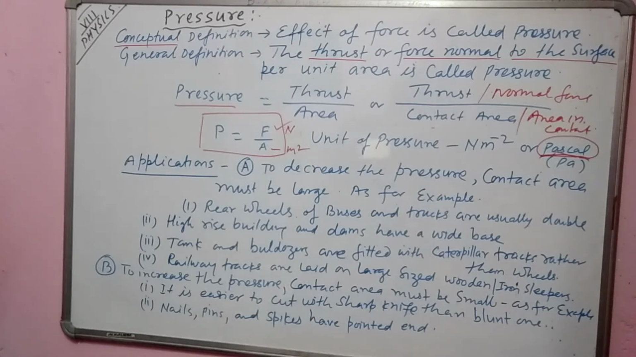pins and spikes have pointed ends, so that when force is applied on the nails, they will easily go into the walls. Pins easily go into the paper, and similarly for sportsmen, they wear spike shoes, so spikes have pointed ends.